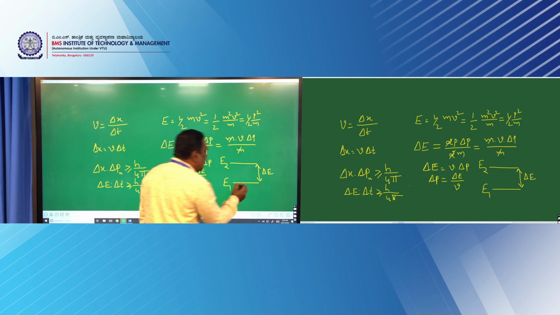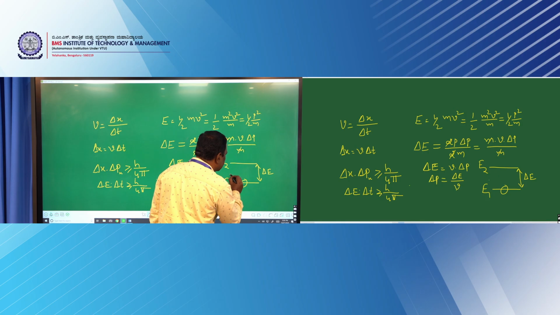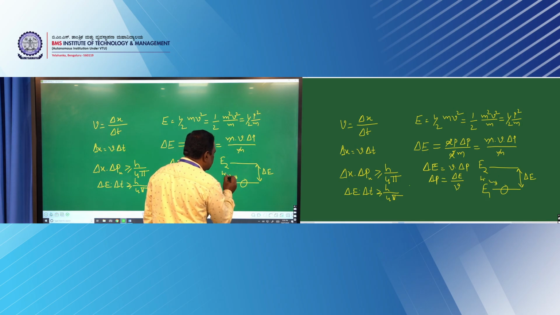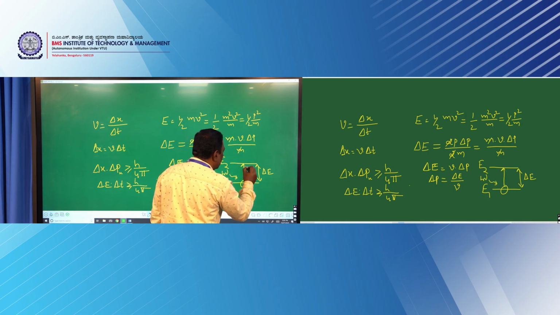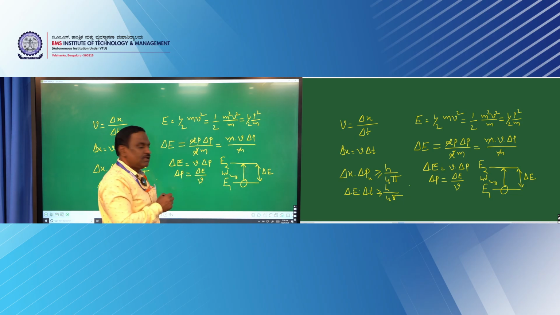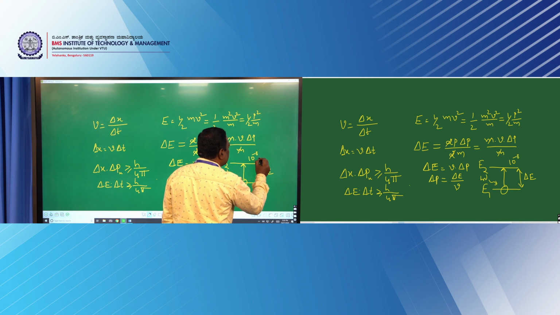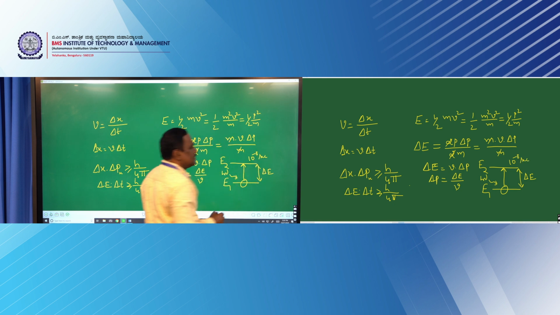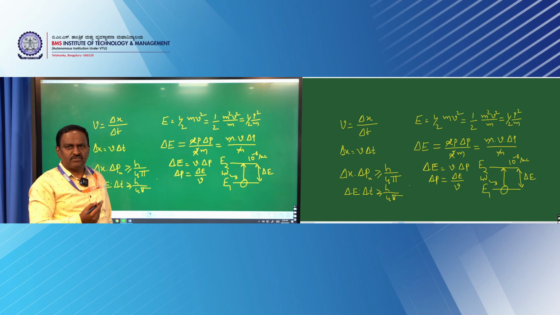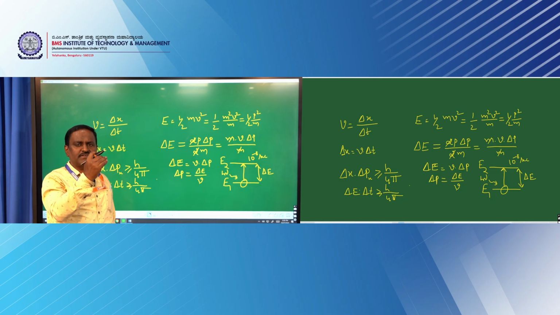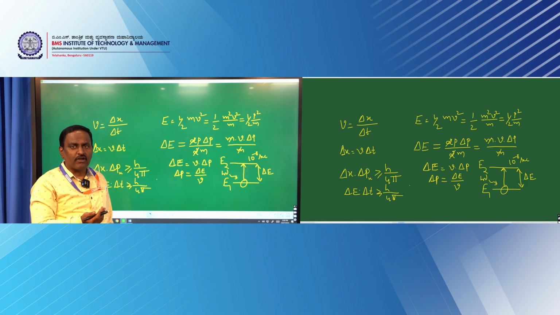That means if an atom is excited by absorbing a photon, that particular atom can stay in the excited state for only about 10 to the power of minus 8 seconds. Within that it will come back. That means any atom in the excited state cannot reside there for a longer time.